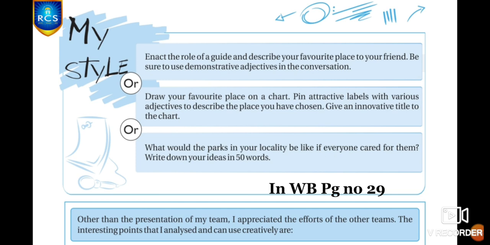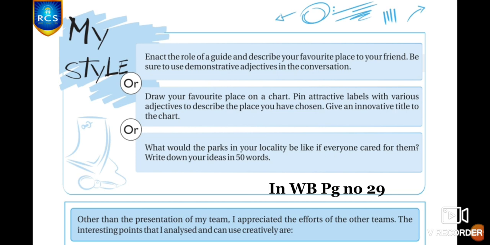Here you have to enact the role of a guide to your friend, and you have to describe your favorite place to him. Be sure to use demonstrative adjectives in that conversation. You have to write in the form of a conversation. Clear? Second one, draw your favorite place on a chart.